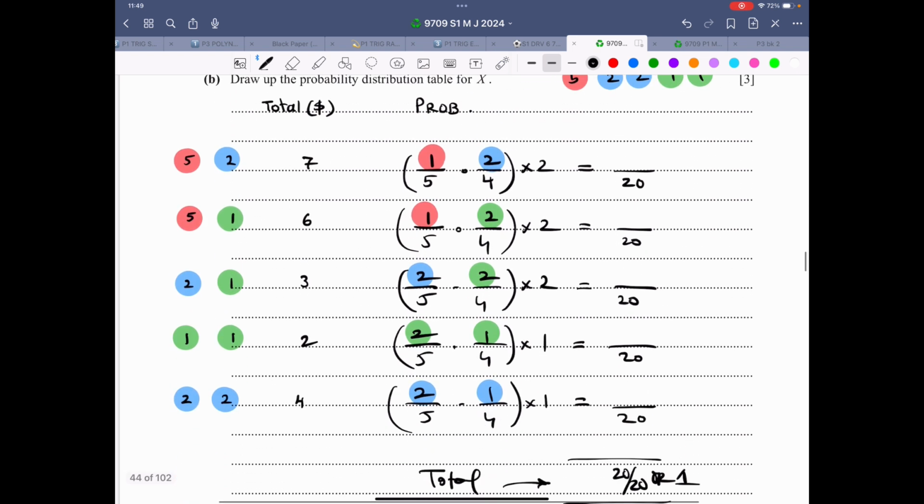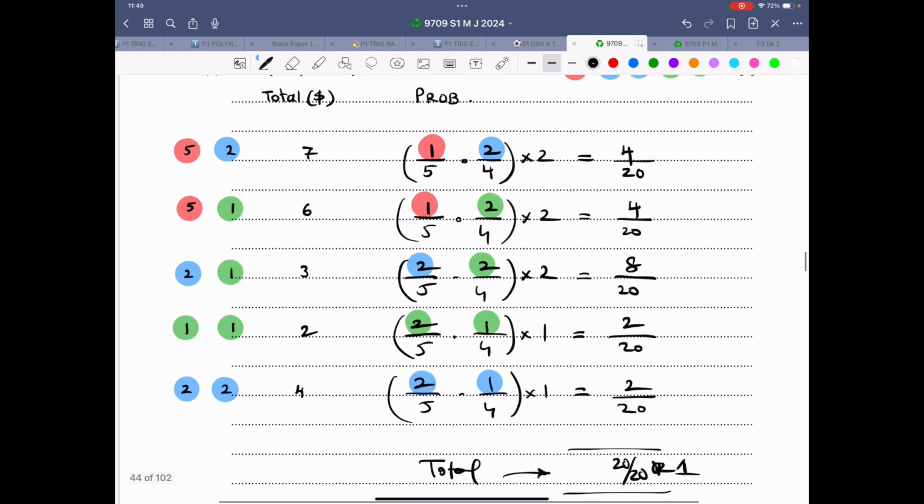Now just multiply the numerators. That is 1 into 2 into 2, that's 4. And this is also 4, and this is 8, and this is 2, and this is 2. So let me double check. 4 plus 4 is 8, 8 plus 8 is 16, plus 2 is 18, plus 2 is 20. Yes, it adds up to 1.